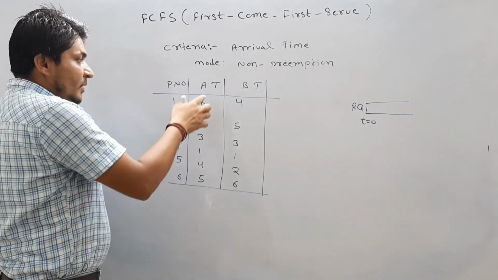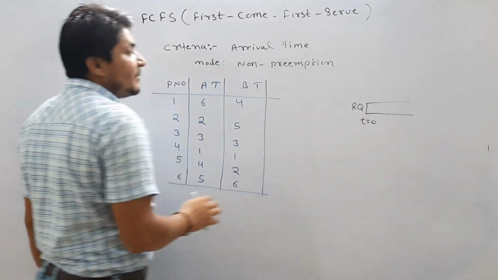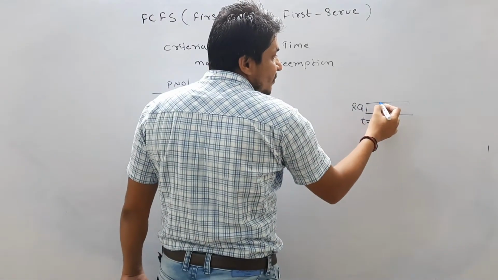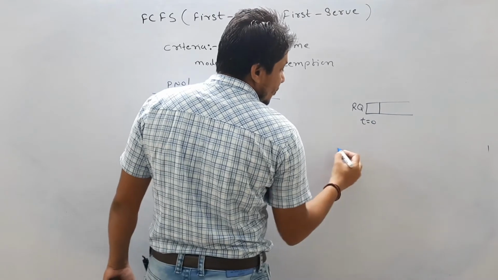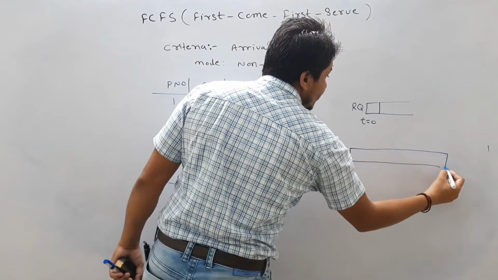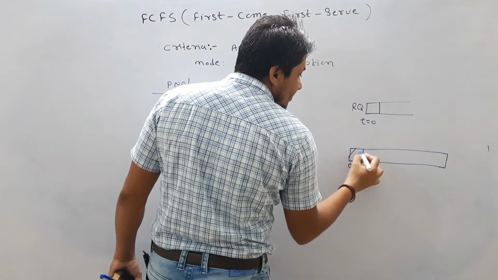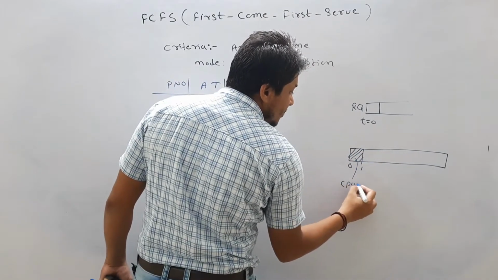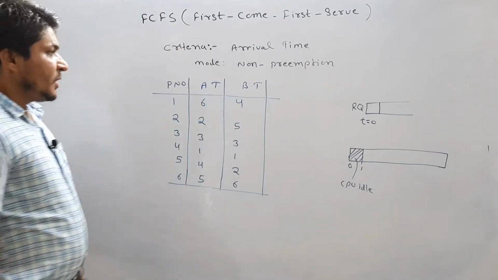Now in the ready queue at time t equal to 0 there is no process. So it means the CPU has to wait for 1 second in order to execute the process. Let us make the Gantt chart for this. The CPU is going to wait for 1 second. This CPU waiting time is called idle time.